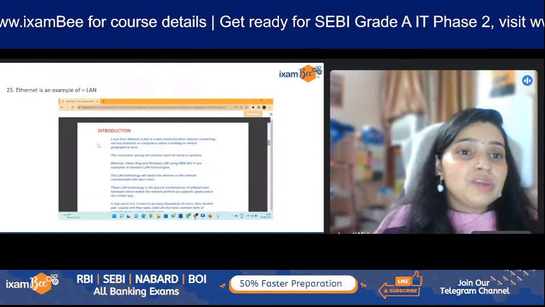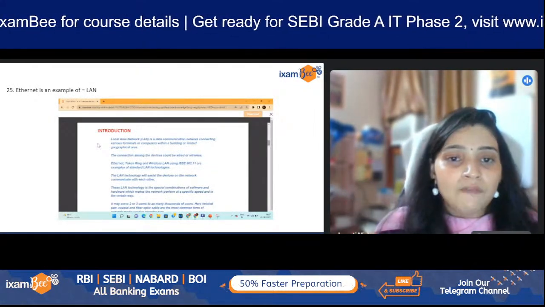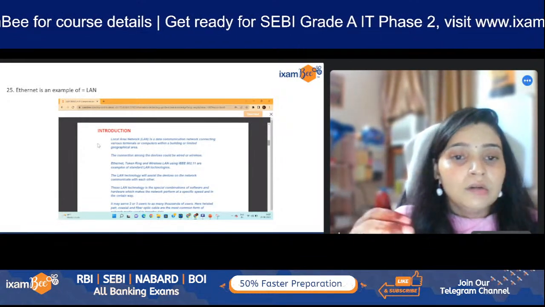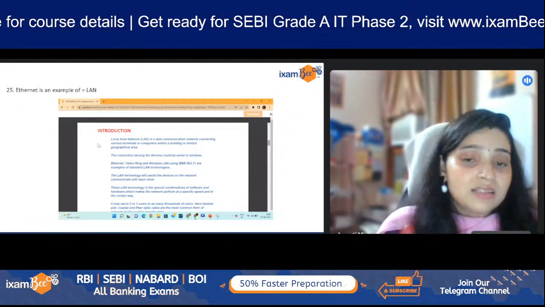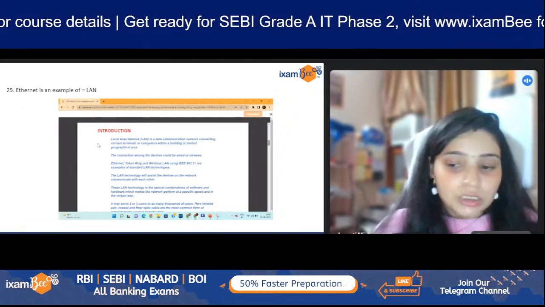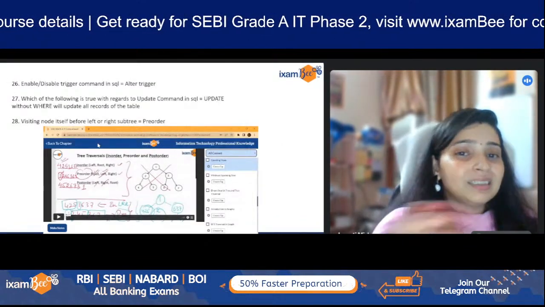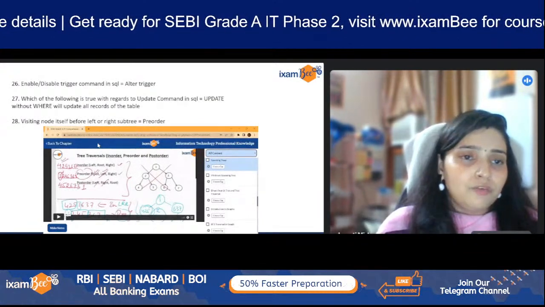Then 25th, Ethernet is the example of which of these things. So it is LAN, and you can see we have one PDF where it is LAN only. We have mentioned in the third paragraph, Ethernet, token ring, and wireless LANs use this and are examples of the LAN technologies. Okay. After that, we have the enable disable trigger commands, and this is alter trigger. Okay, this was also a part of our content.